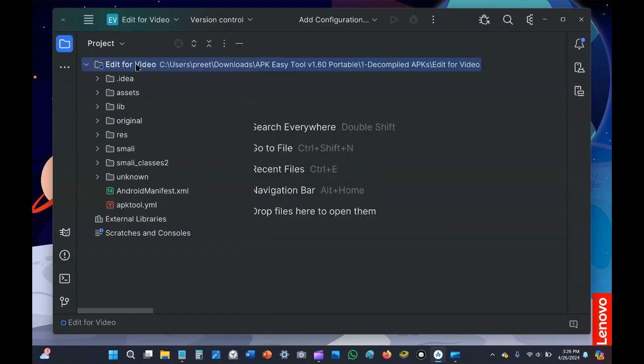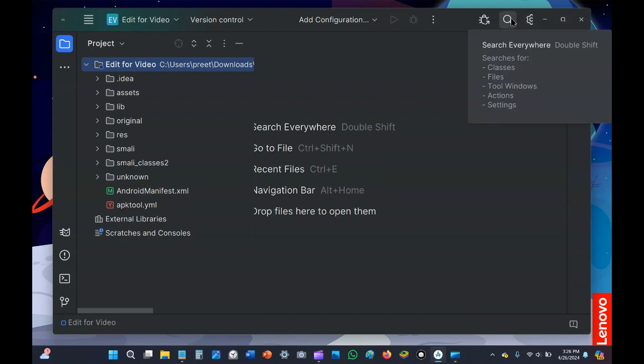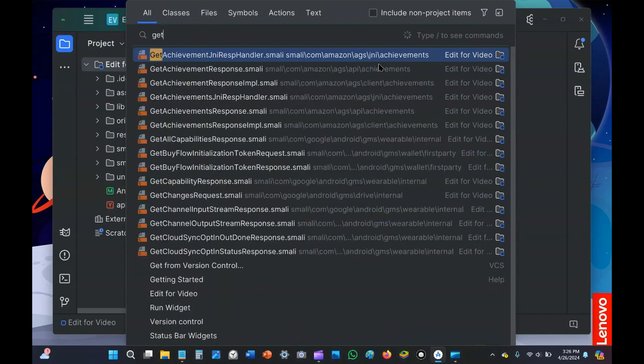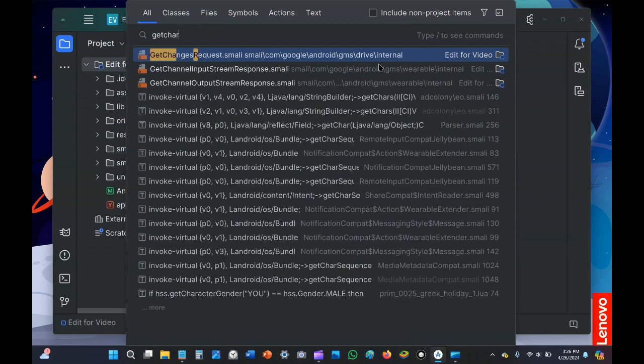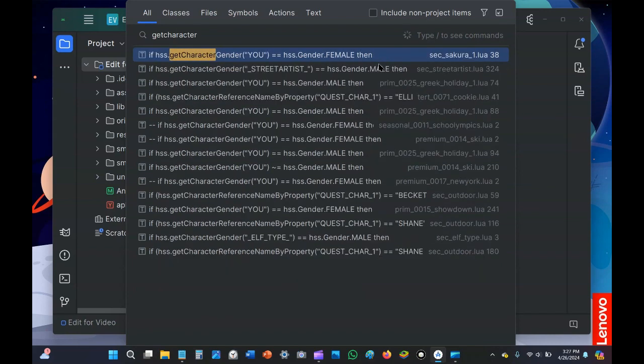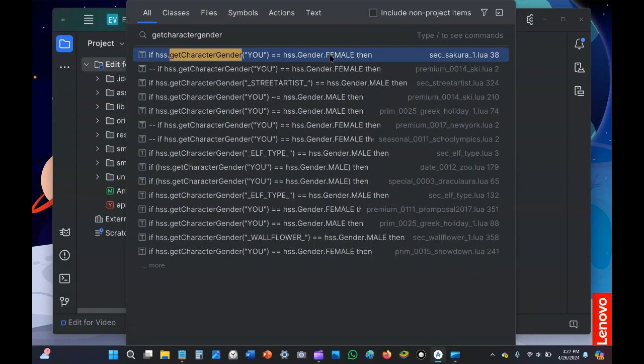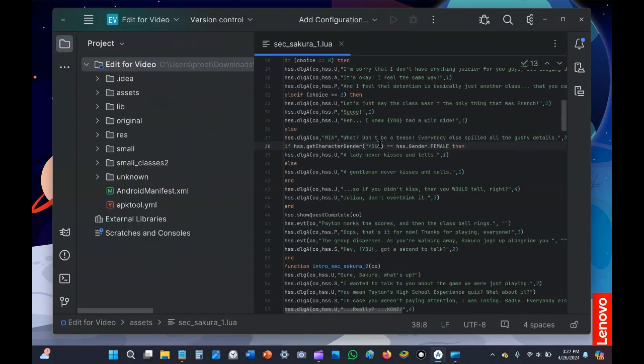By doing this, I can search through every single file within this folder. So let's look for get character gender. And you see the full command here, get character gender u.